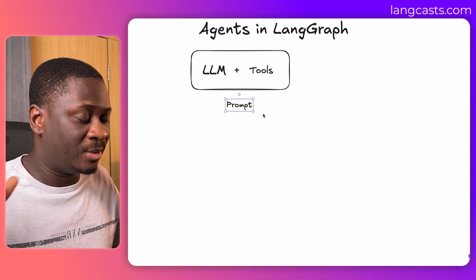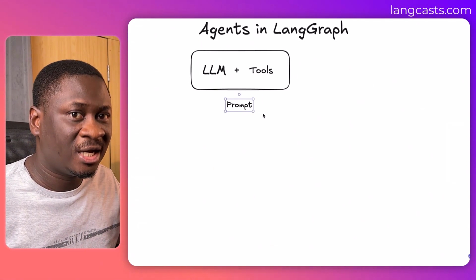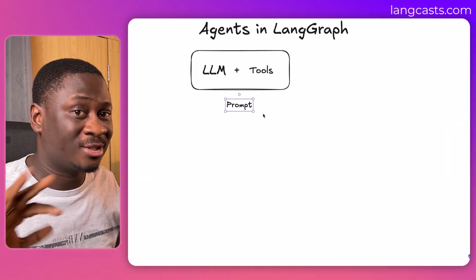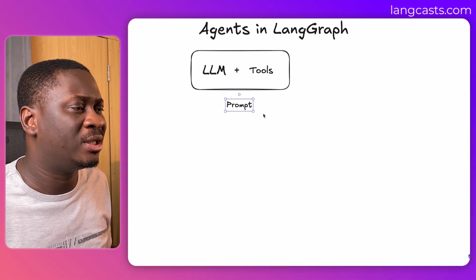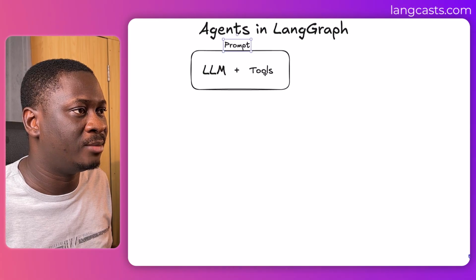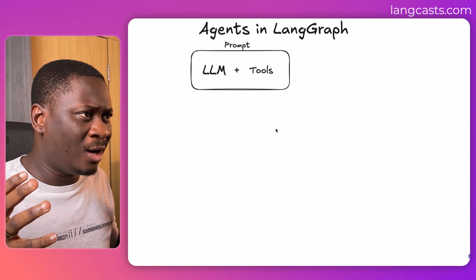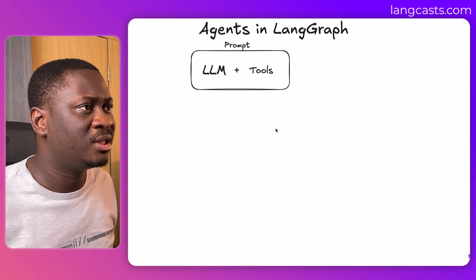Basically, one thing you should keep in mind is that in LangGraph, an agent is basically an LLM in a loop. An LLM in a loop. That's basically what an agent is. But let us look at what that loop looks like. Let me put this up here. So prompt, LLM, tools. Those are the three parts of an agent in LangGraph. But how does an agent operate in LangGraph?